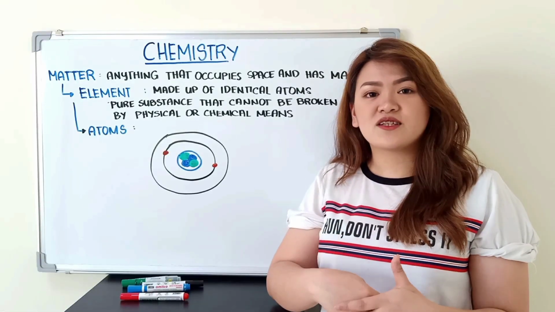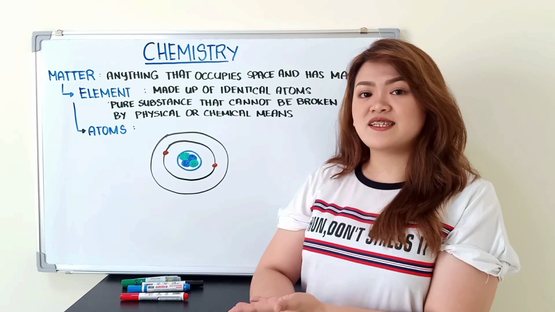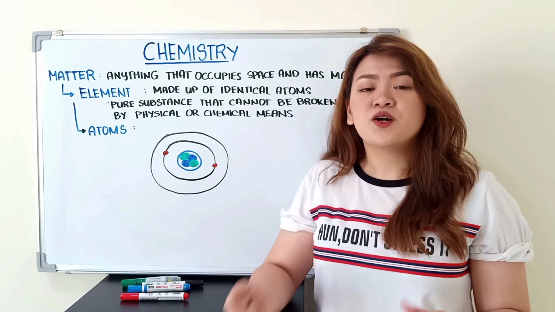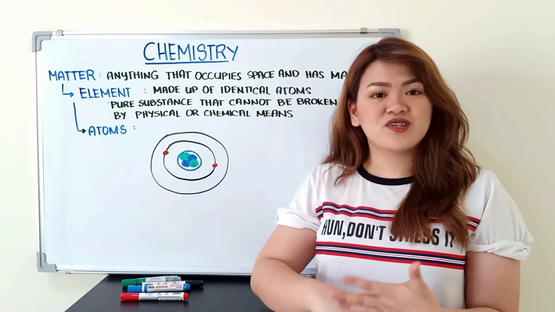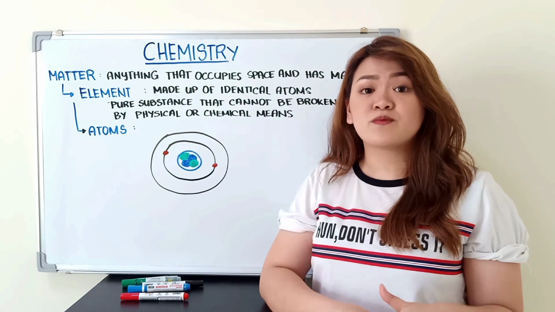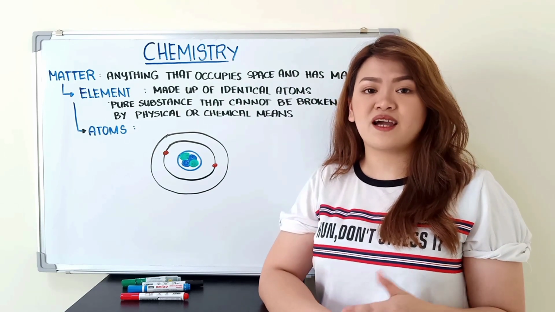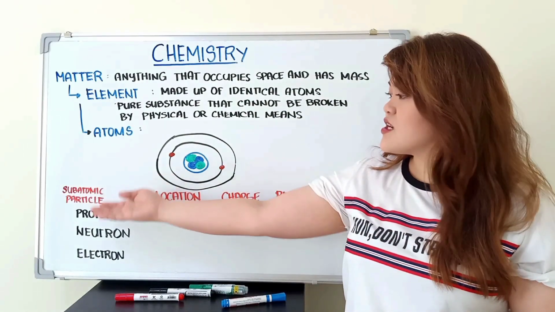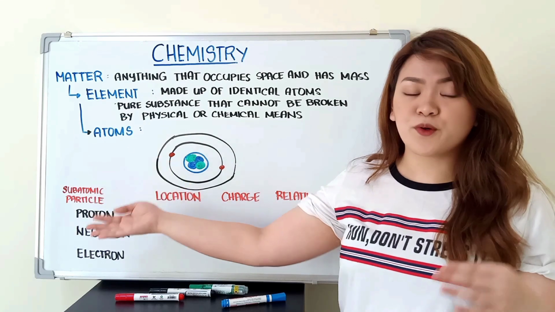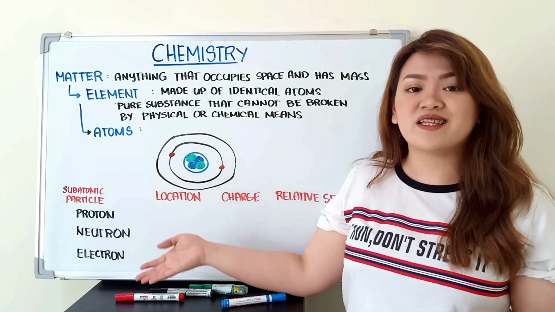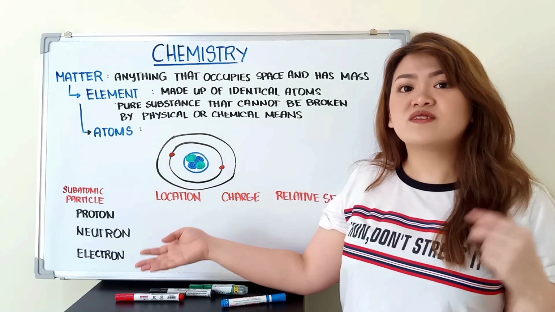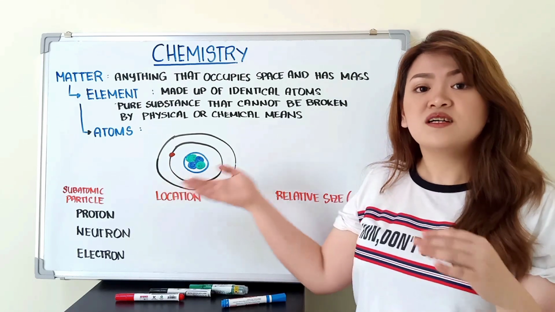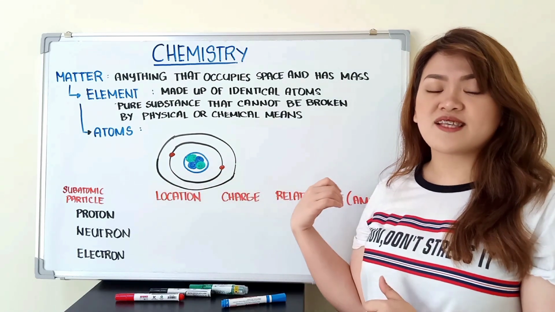When we talk about atoms, it's usually illustrated like this. Pero sa totoong buhay, hindi ganyan talaga yung itsura niya. We only use models, illustrations as representations para mas madali natin siyang maintindihan. So let's break down an atom. So an atom has subatomic particles we call protons, neutrons, and electrons. Today, we will differentiate them in three categories: by location, charge, and relative size.